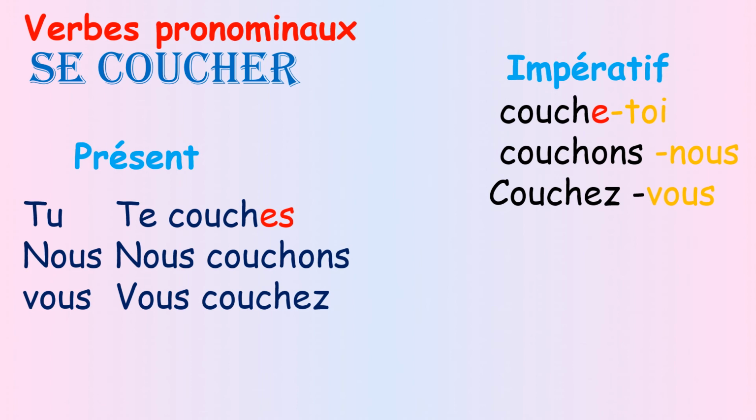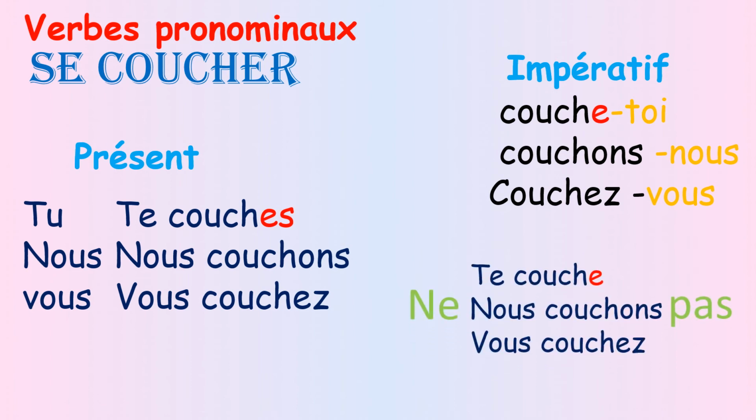I have to put all pronouns before. Ne te couche pas, ne nous couchons pas, ne vous couchez pas. Don't forget, it is first group verb. I have to take off the s from tu.